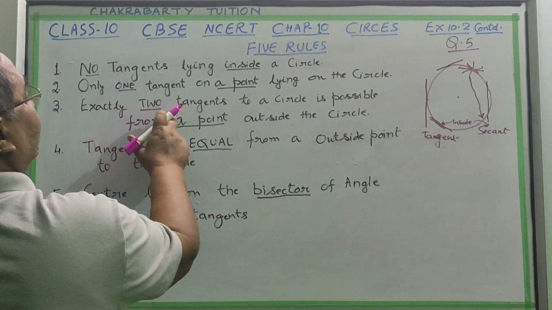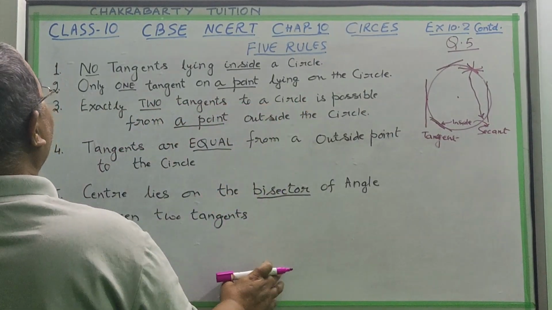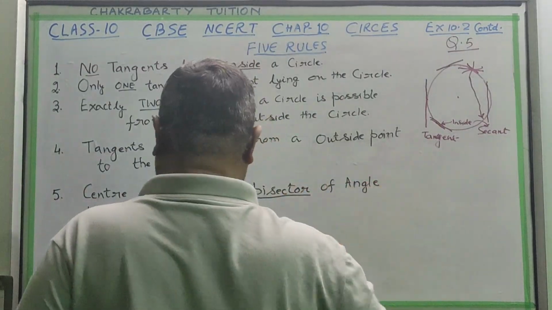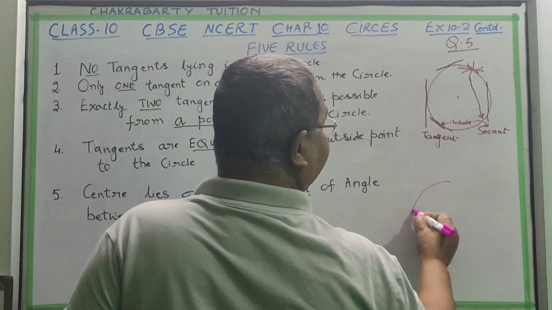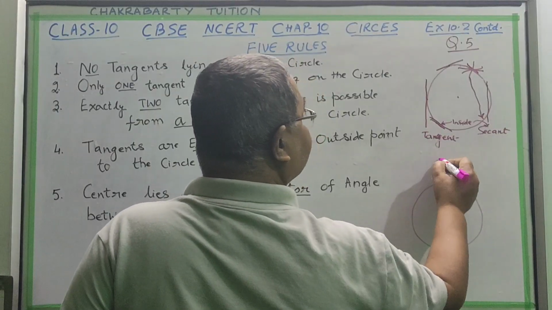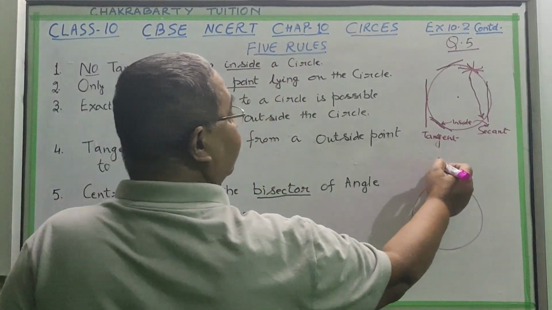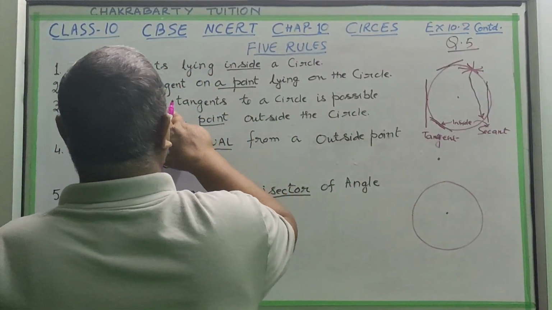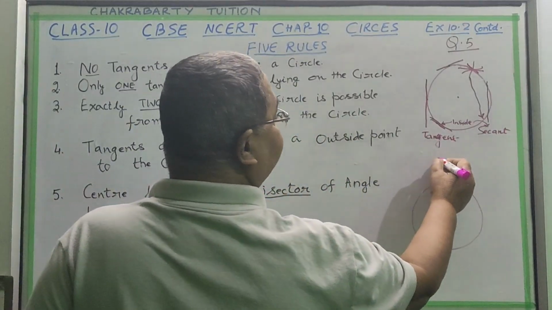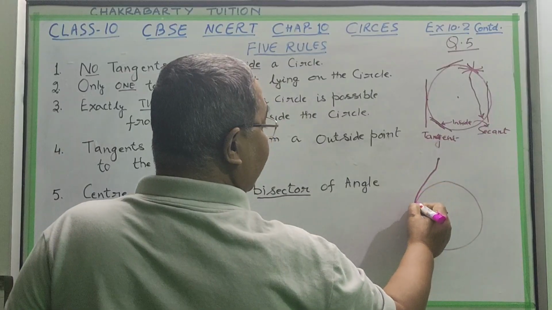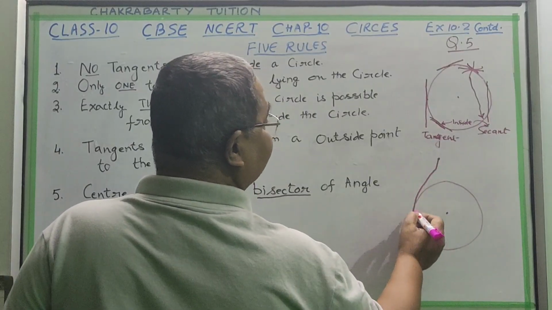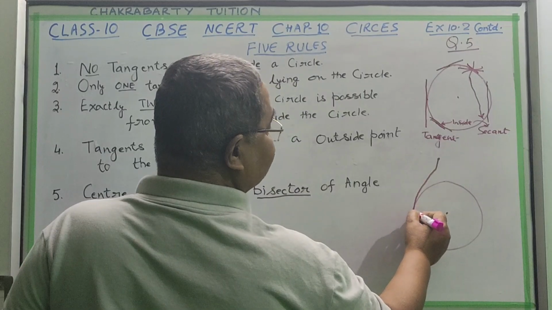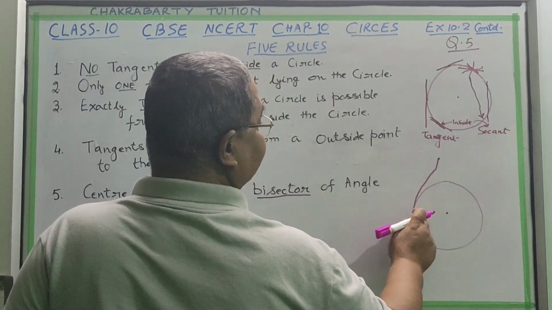Now, exactly two tangents to a circle are possible from a point outside the circle. Suppose a circle is there and a point is outside it. From this point only two tangents are possible. You can draw only two tangents. A next tangent is not possible because it will go inside and become a secant.